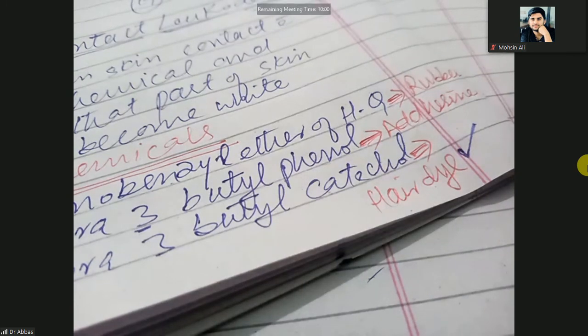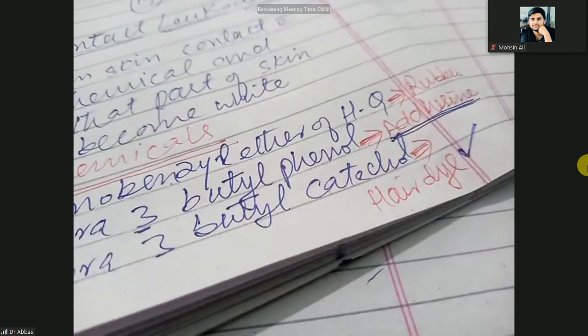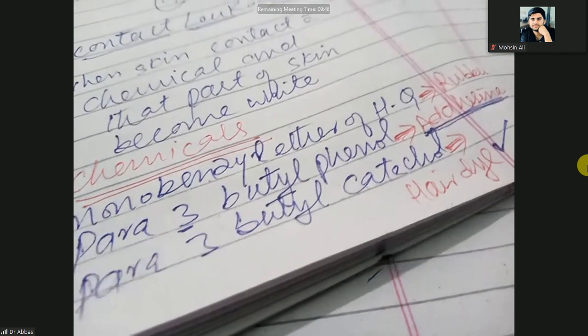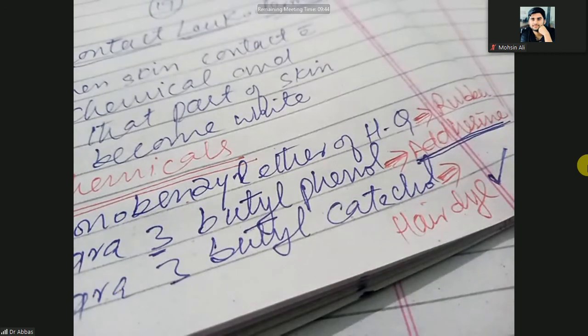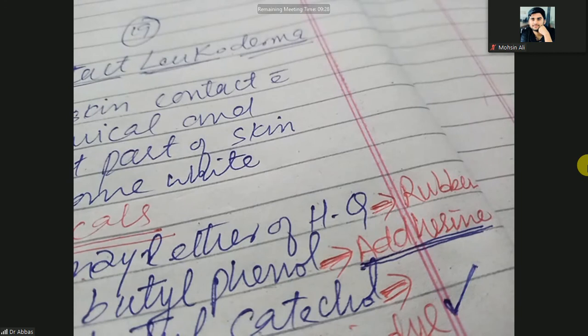The other one is the adhesive. It is most common in females. Why? Because in cosmetics there are multiple types of adhesives, such as para-tertiary butyl phenols. Females use the bindi, different kinds of jewelry, and makeup or cosmetic things, so that makes the skin on the specific contact area whitish in color. And the third one is when you wear slippers that are made of rubber.